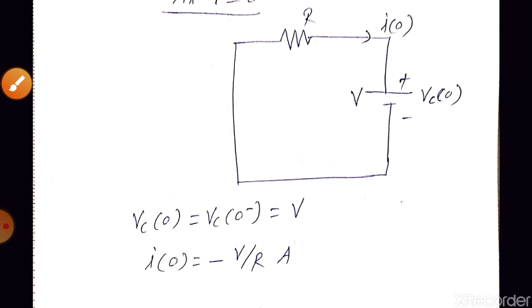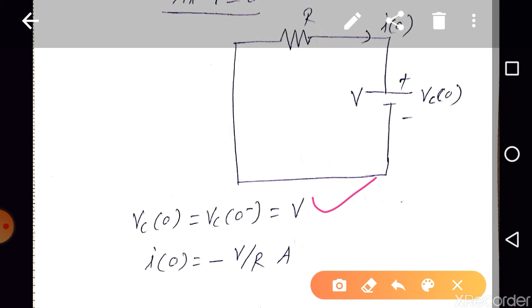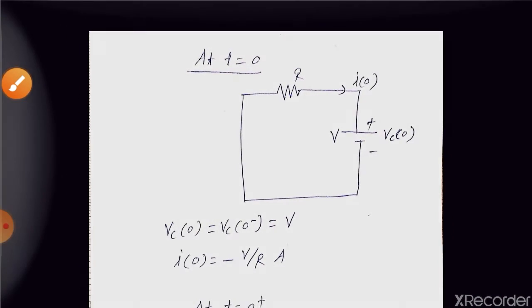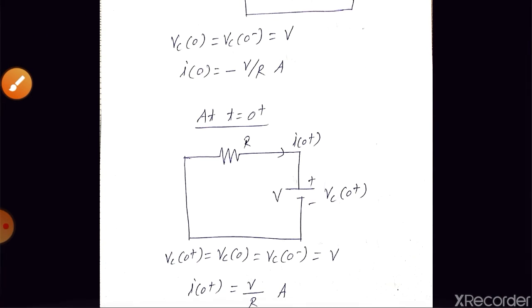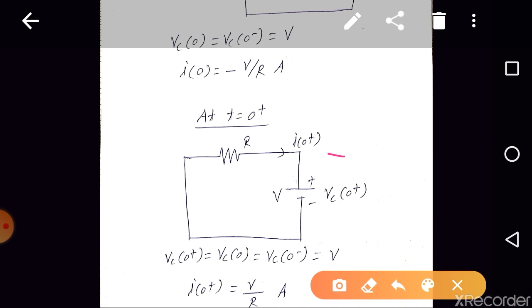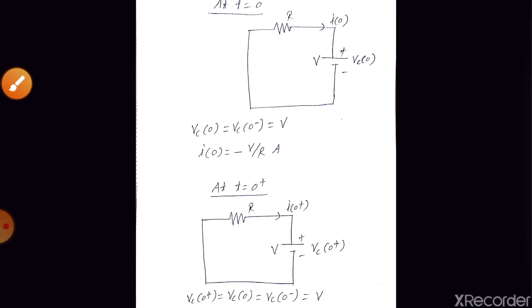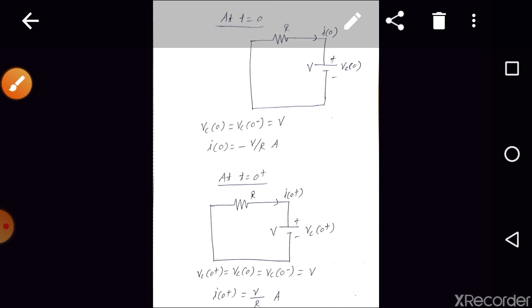So next, VC of 0 is equal to VC of 0 minus is equal to V, and I of 0 is equal to what? Can we find I of 0 is equal to minus V by R, right? Minus V by R. Next, at t is equal to 0 plus, yes, we will be having the same circuit, right? Because the capacitor opposes the sudden change in the voltage, right? So VC of 0 minus is equal to VC of 0 is equal to VC of 0 plus, which is equal to V volt. And what is I of 0 plus? I of 0 plus is equal to V by R ampere. Are you getting the point?